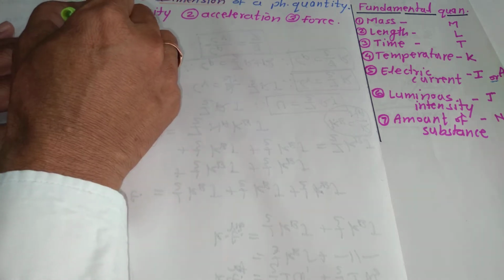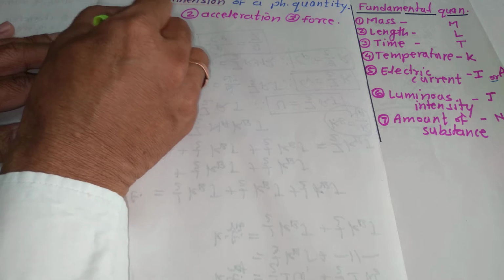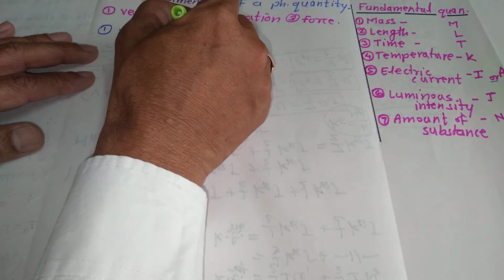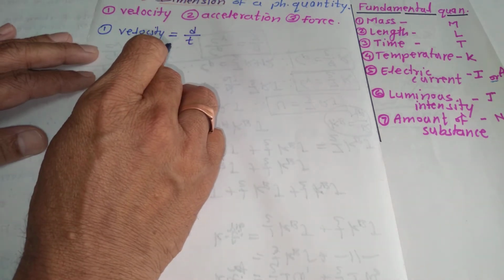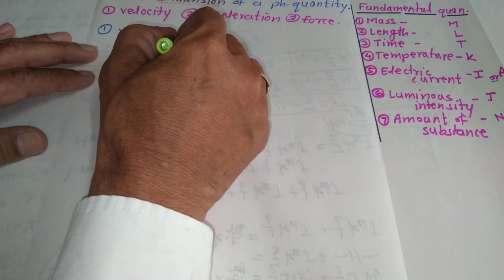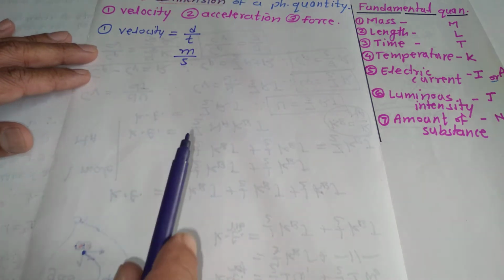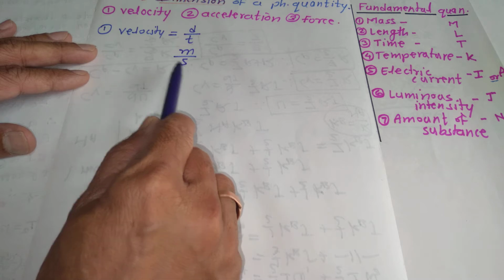Let me begin with the dimension of velocity. Velocity is equal to displacement upon time. This is the requirement. You must know this. नहीं तो velocity's unit is meter per second. With the help of these two things, you can easily produce the dimension of velocity.